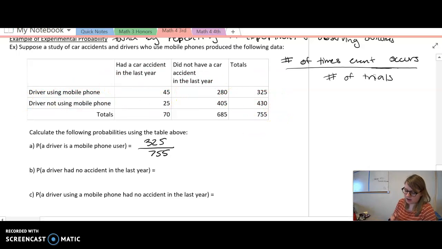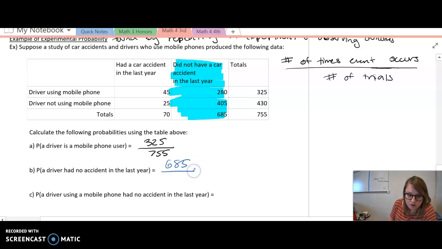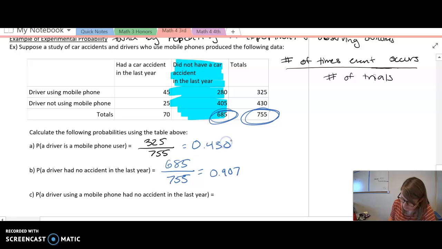Okay? So now let's look at my next one. So a driver that had no accidents in the last year. So did not have an accident in the last year. We had 685. And that's going to be over the total amount of drivers. So 755. And that's my probability. And if we were to find the decimal of this, it's going to be 0.097. And for this one, it's 0.430.